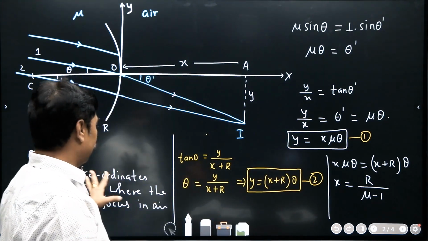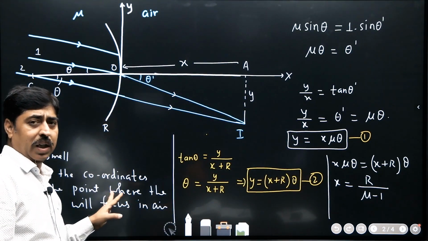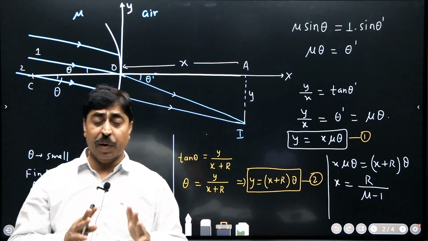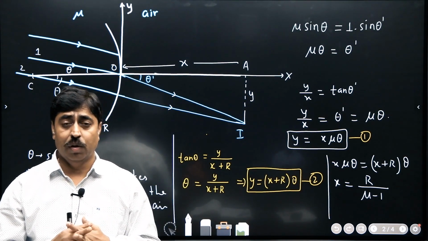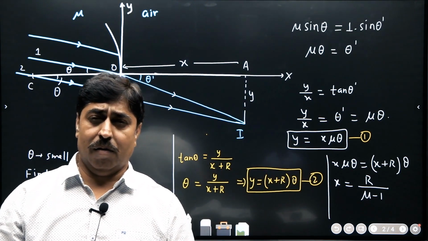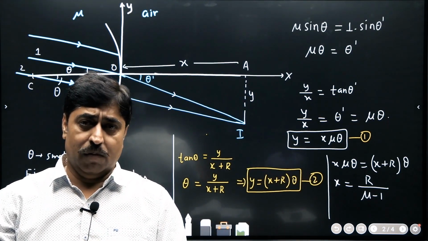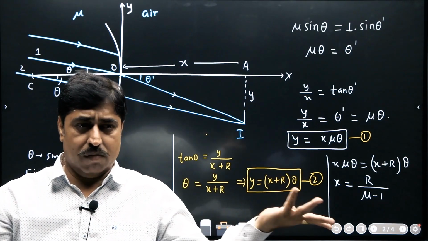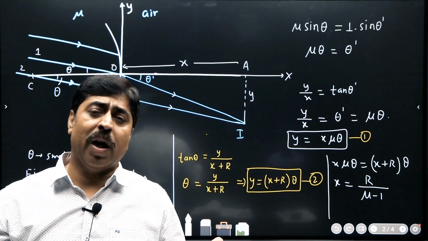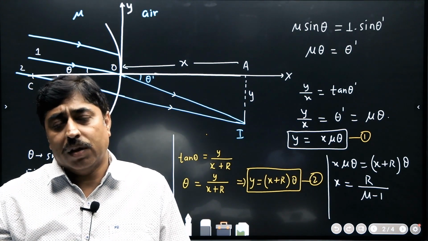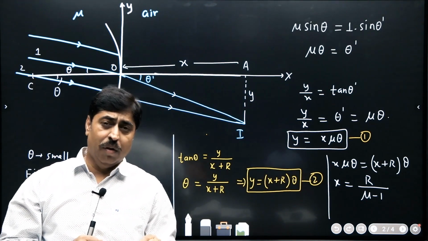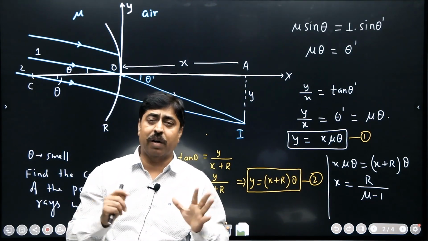This particular question does not use anything other than Snell's law and simple geometry or trigonometry. Many a time in the past also, there have been questions in the JEE Advanced paper where maybe you are seeing a prism or some odd shaped medium, but the question only required the knowledge of Snell's law and some geometry or trigonometry. So please be careful when you see a prism in a JEE Advanced question paper.